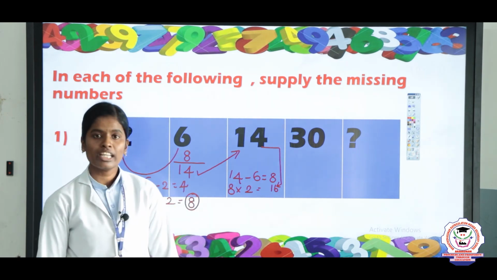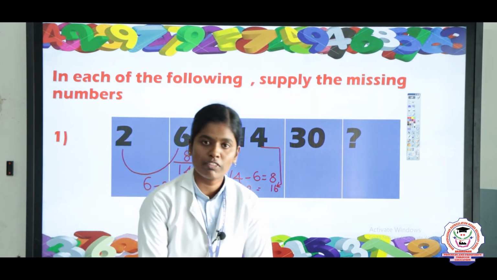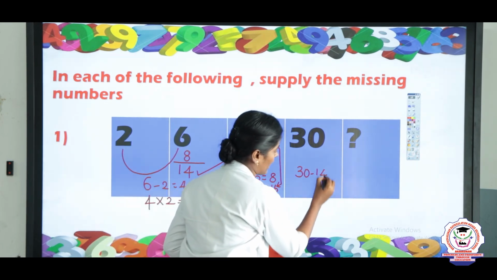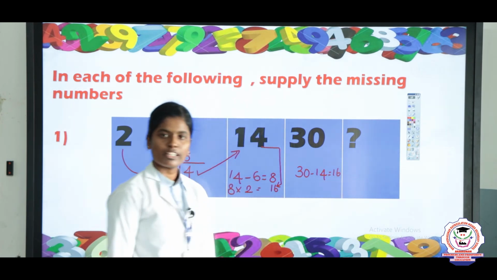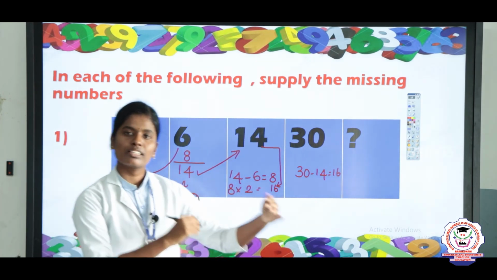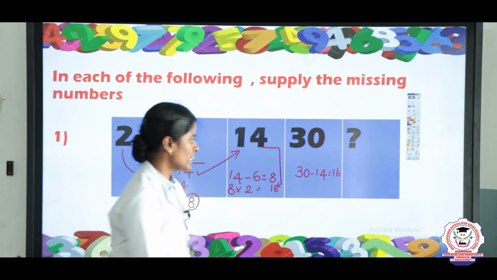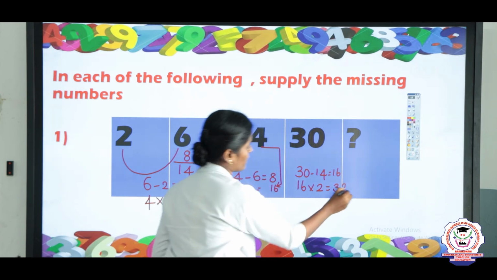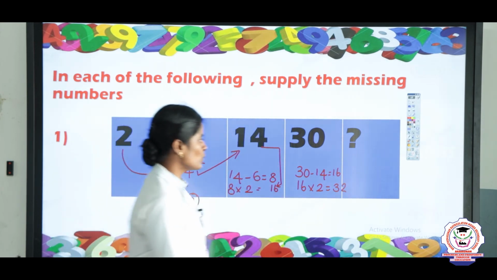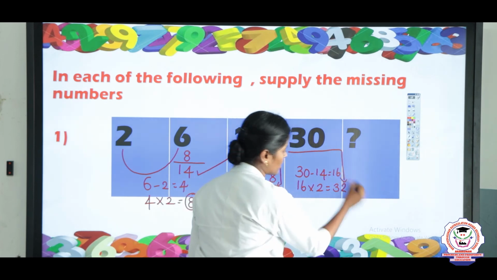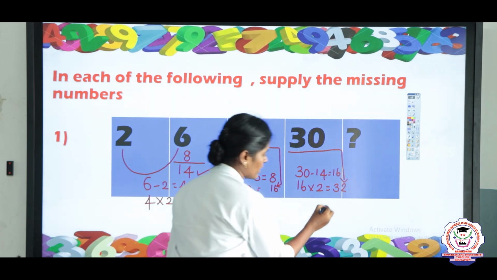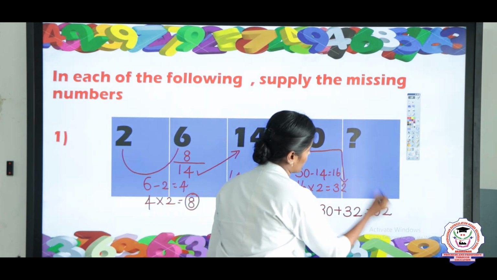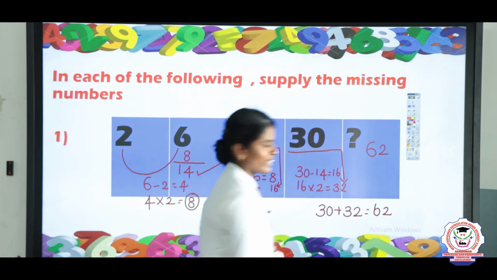Again you will take 14 and 30. What is the difference between 14 and 30? Take 30 minus 14, the answer is 16. Now this difference you should multiply by 2. Take 16 multiplied by 2, 16 2s are 32. Now you take 30 plus 32. The final answer is 62.